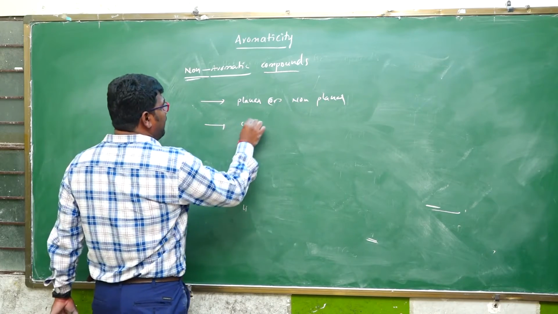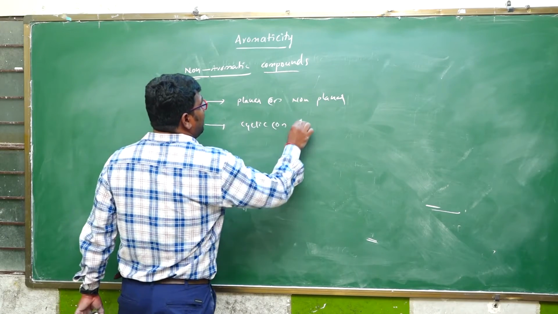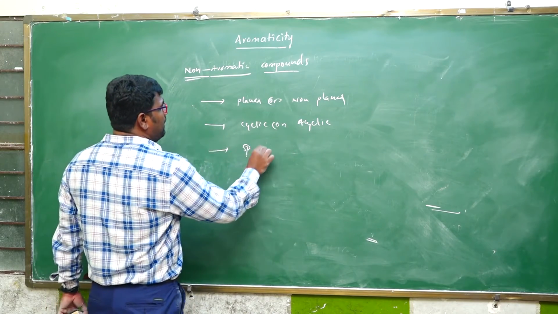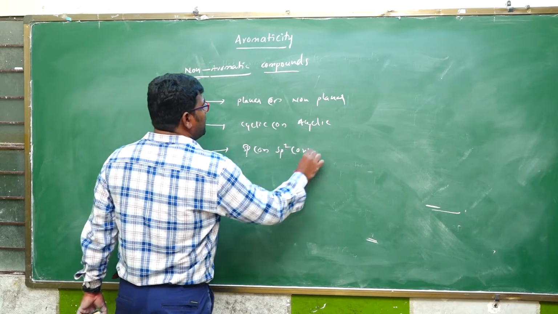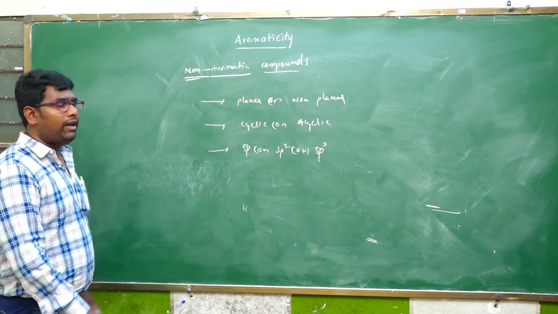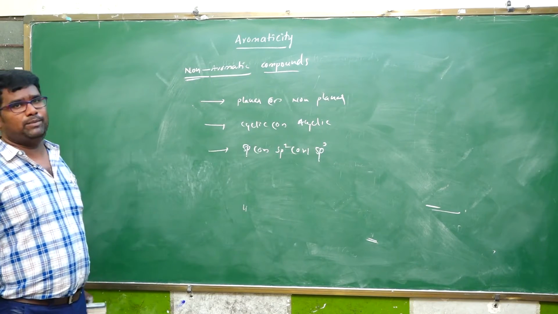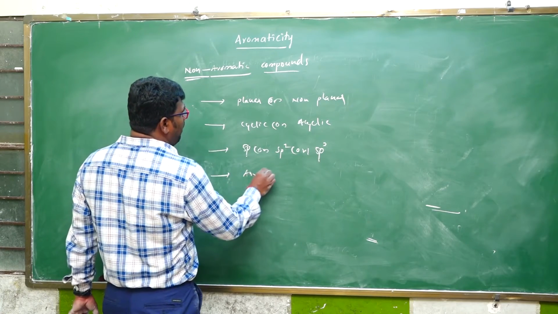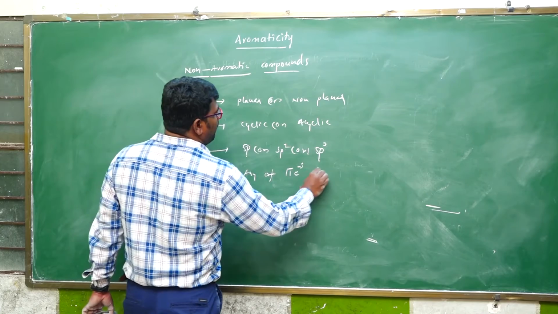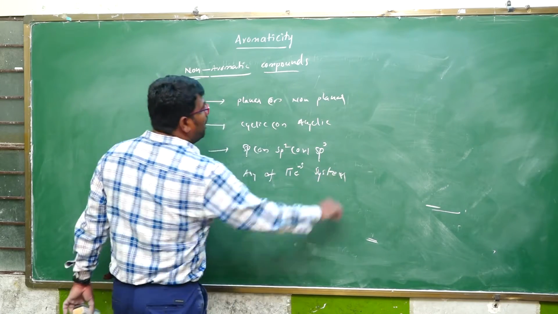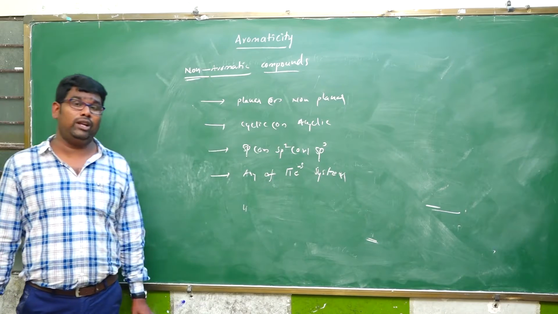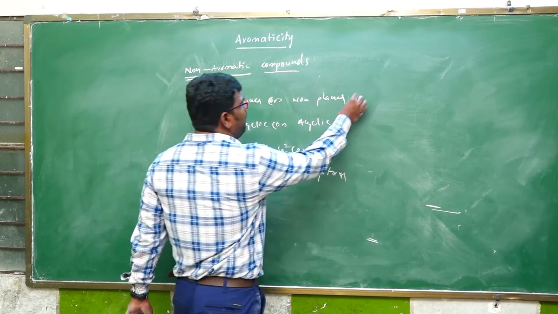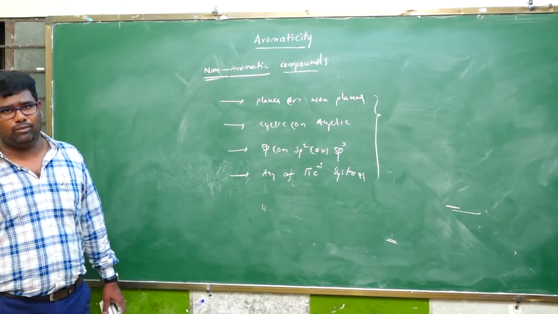The molecule is cyclic or acyclic? Hybridization is whether it has sp or sp2 or sp3, any one. It is not planar, not cyclic. And one more is any pi electron system, not only Huckel rule, not only 4n system, not only 6 pi, any pi electron system. These are the criteria for identification of a non-aromatic compound.